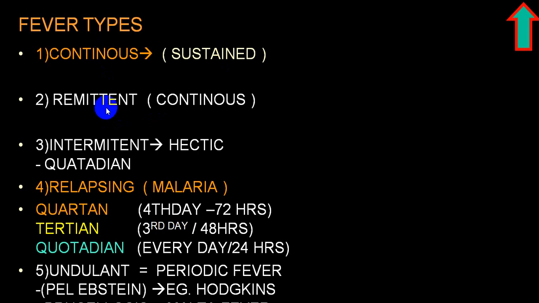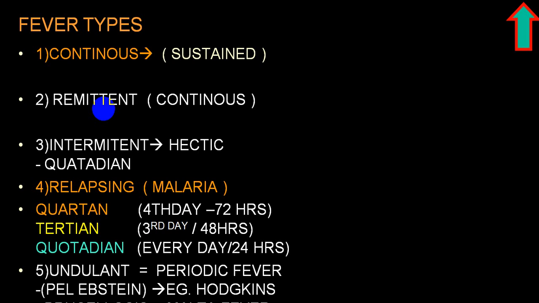If the same variety fluctuates more than 2 degrees Fahrenheit, but does not touch the baseline. Say a classical example, body temperature is elevated, more than 100.4, so it is fever. Say it is 104, it comes down to 101, again goes to 105, comes down to 103.